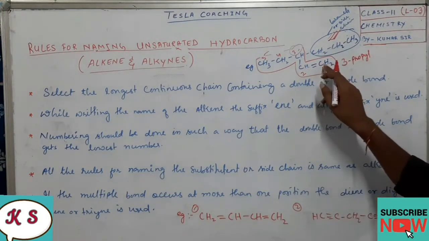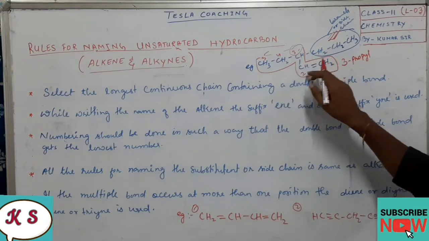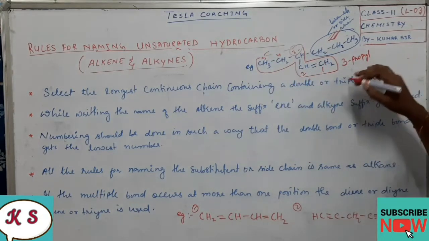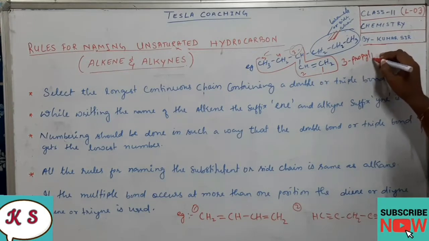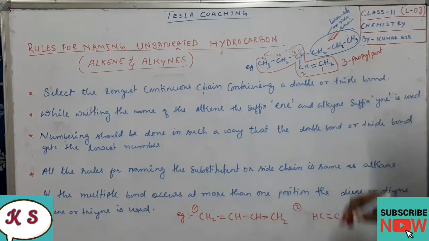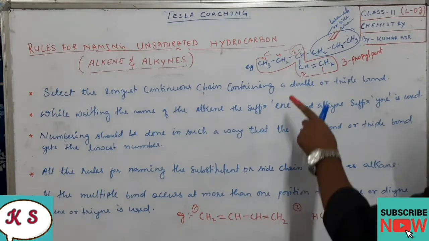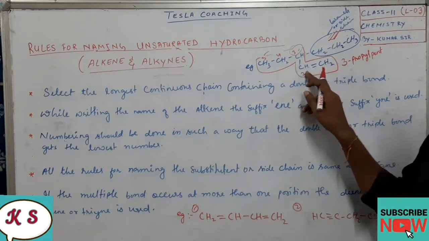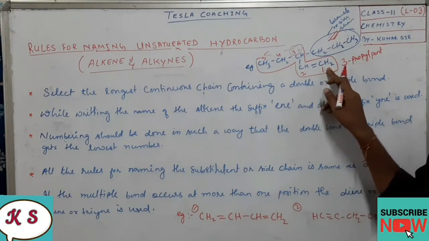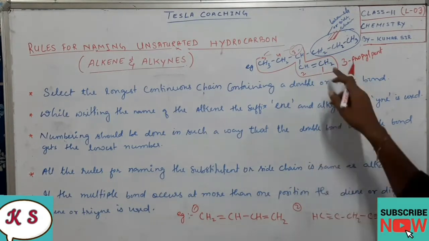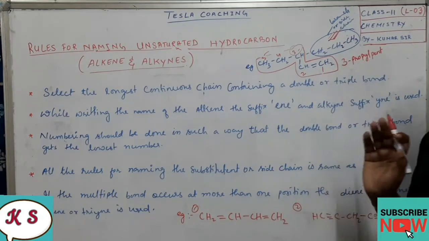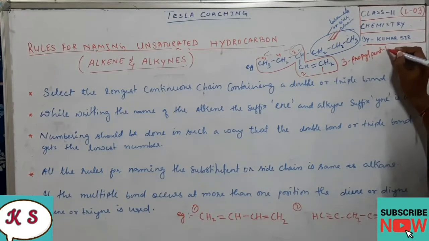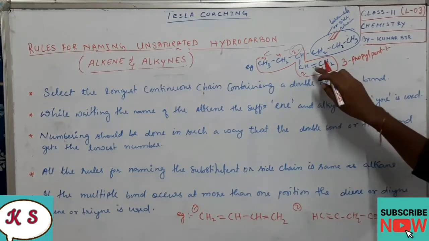And what is the total number of carbon in the main chain? 1, 2, 3, 4, 5. This is the parent chain or main chain. So the total number of carbon is 5, so we will write here pent. Now what is the position of the double bond here? Don't say 2, it is attached to carbon number 1 also, so we will take the lowest number. 2 is there and 1 also is there, so we will consider 1. So 3-propylpent-1, and it is a double bond.